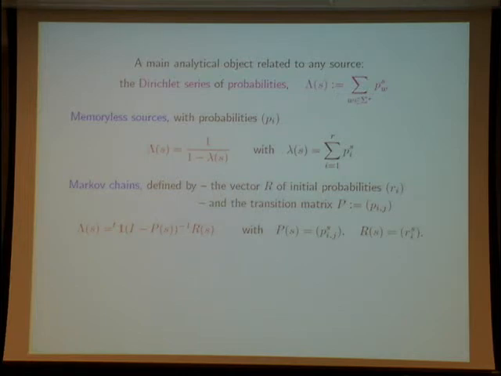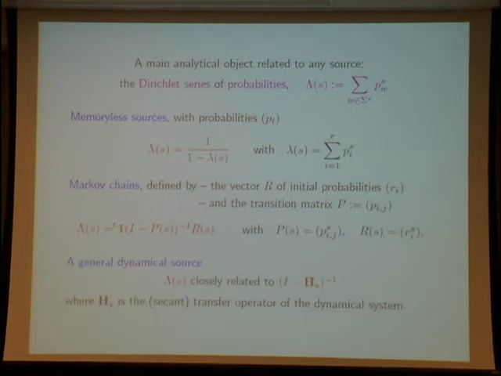And what is very interesting now is that for the particular case of dynamical sources, lambda of S also has the same form, a sort of quasi-inverse form.